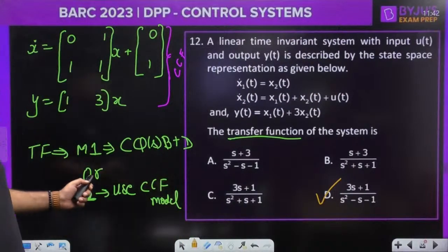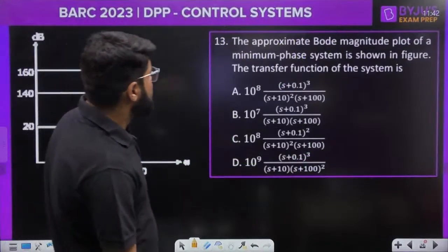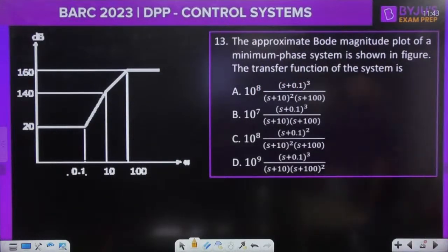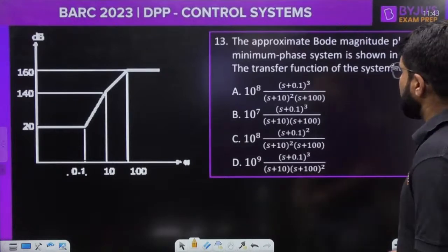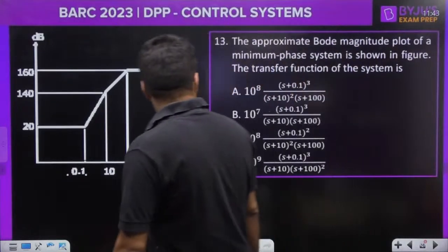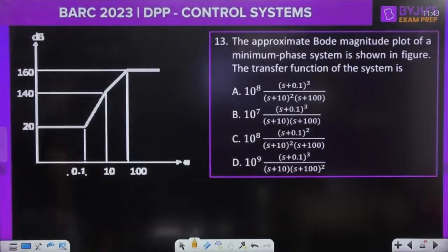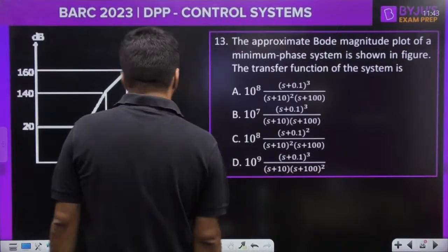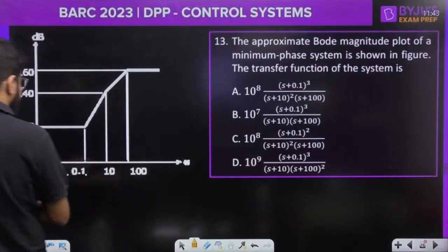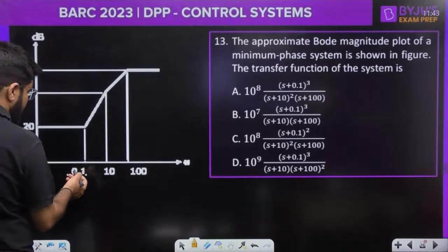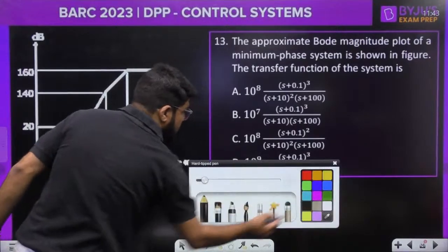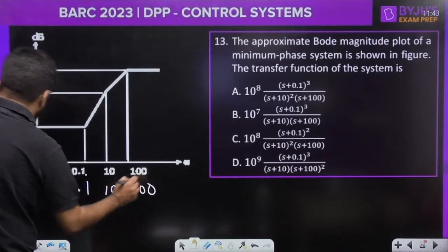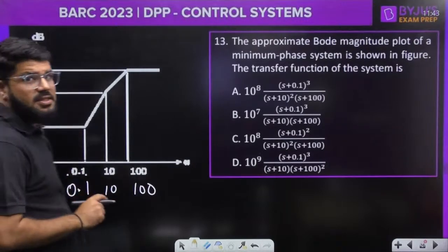Moving ahead to the next question. A very regular Bode plots question. The approximate Bode magnitude plot of a minimum phase system is shown in the figure. What is the transfer function of the system? So can we try to match it by some techniques? Let's see. This is the frequency 0.1. If it is not clear, I will write down here separately: 0.1, 10, 100. This is 20, 140 and 160. That is clear, I think.